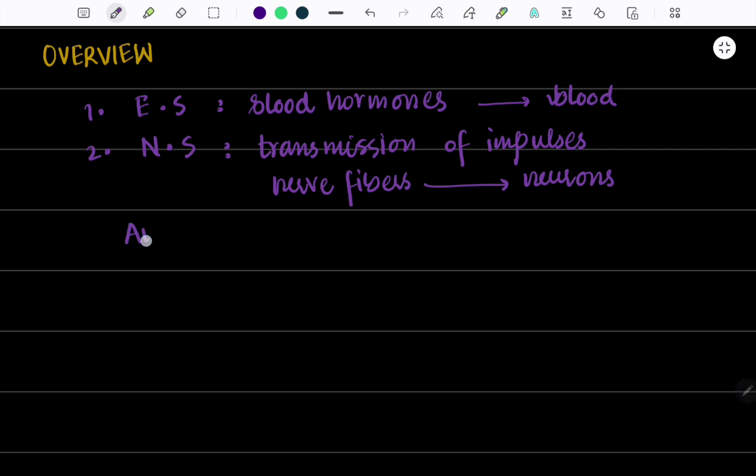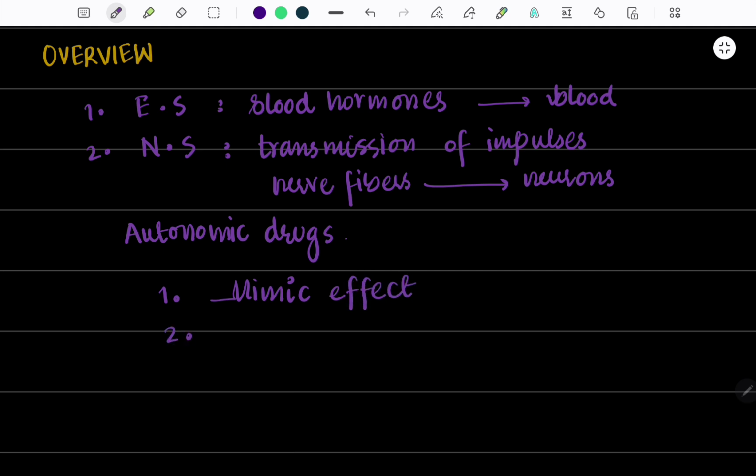Now let us discuss the autonomic drugs, which we will be discussing in ANS pharmacology. Autonomic drugs are basically the drugs that provide therapeutic effects. They either mimic the effect or the functions of the ANS, or they suppress or alter the functions of ANS.